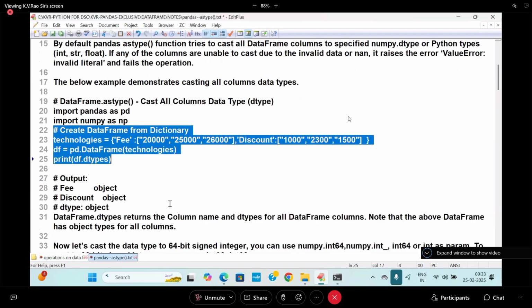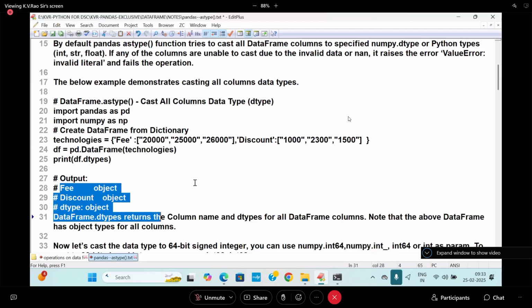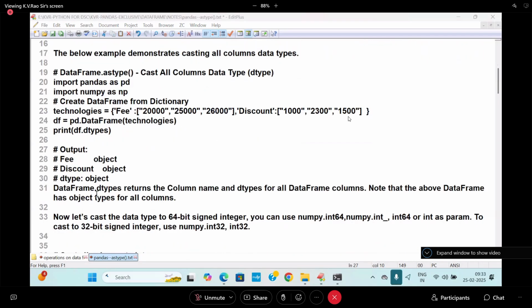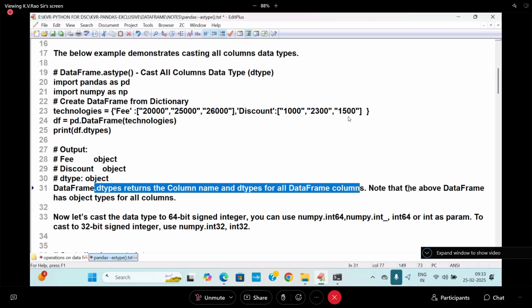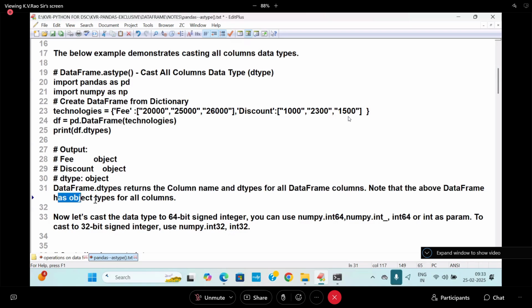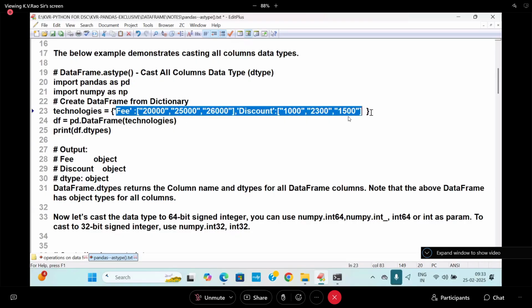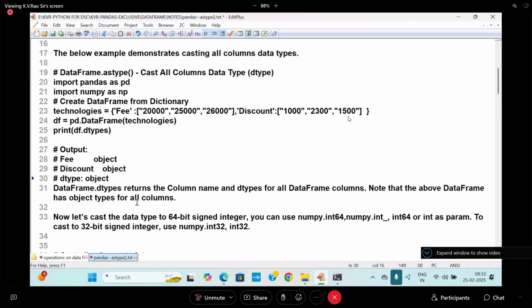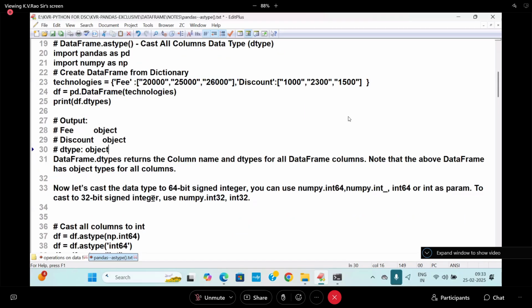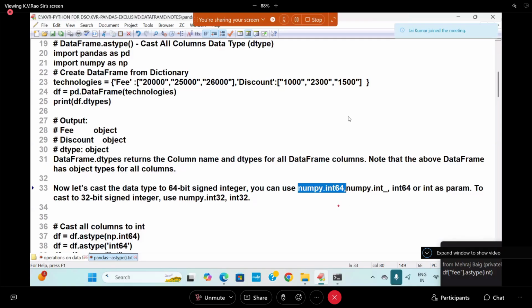If we come to this place, what type are they showing? Data type. If you look at DataFrame dtypes, it returns the dtype for all the DataFrame columns. Note that the above DataFrame has an object type for all the columns. Here it is containing string data, and integer data which is in the form of string, everything showing in the form of object type. Now let's cast the data type to 64-bit signed integer. You can use numpy.int64, or you can use simply i8.